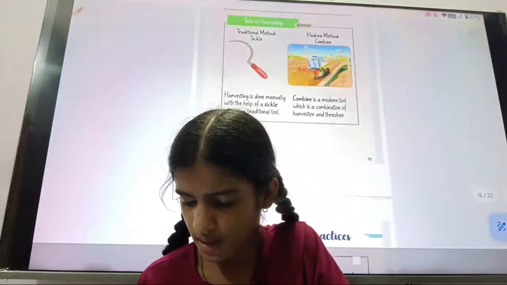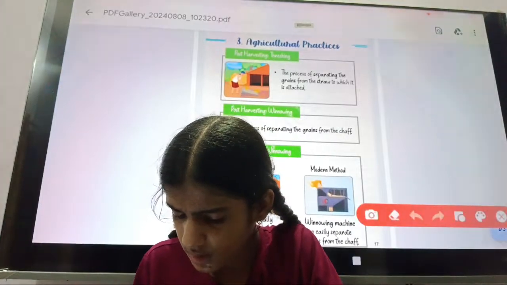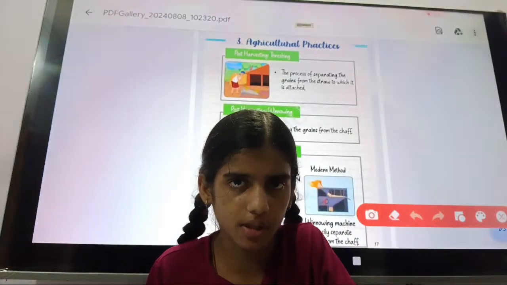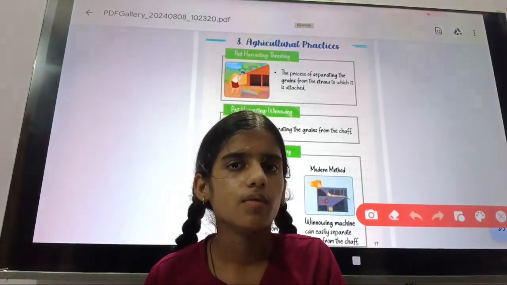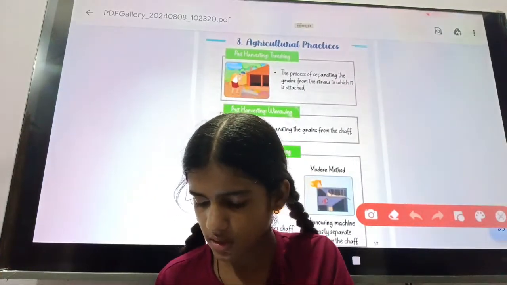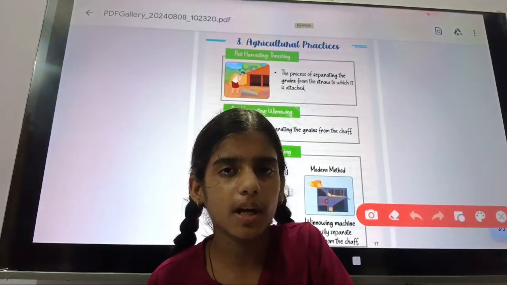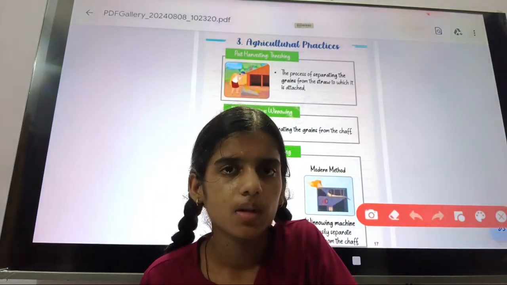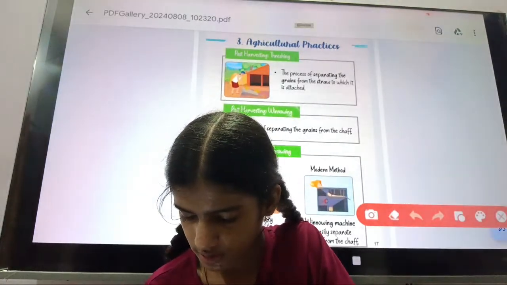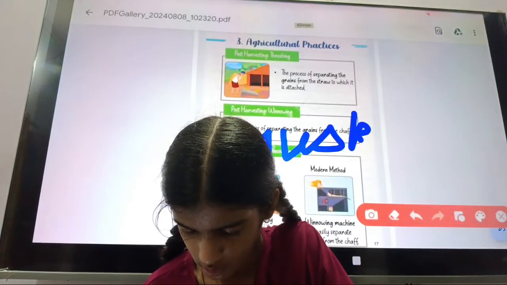Then the last one, post harvesting. We will study about threshing, which is done by the cultivator, along with winnowing. That is the post harvesting threshing. You will know that the process of separating grain from chaff is known as threshing. Chaff means husk.